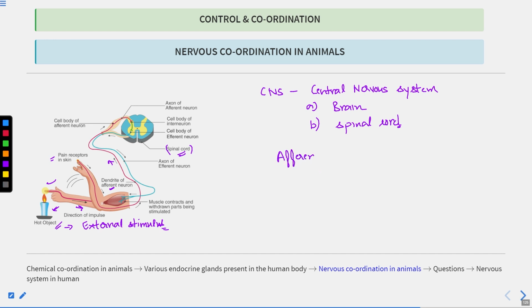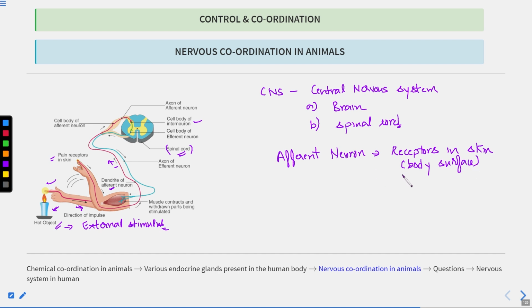One is the afferent neuron, another one is the efferent neuron, and then we also have the interneuron. So what is the afferent neuron? It carries the information from the receptors in the skin, or you can write receptors or sensors on the body surface or beneath the body surface.